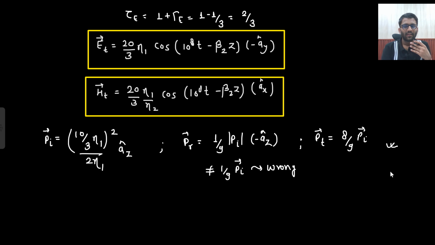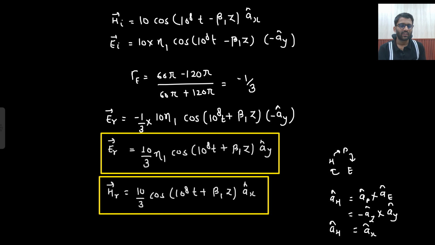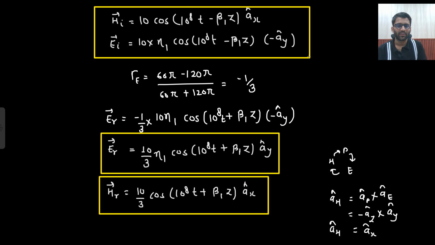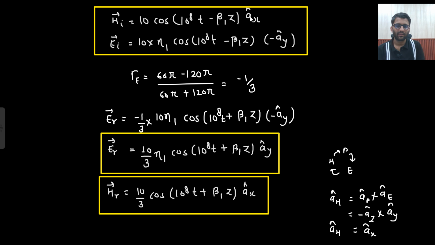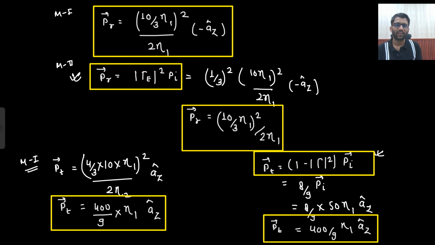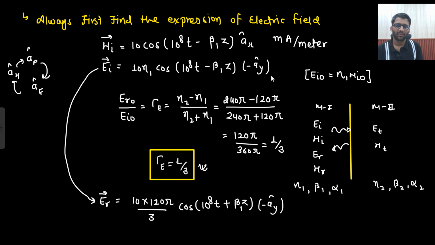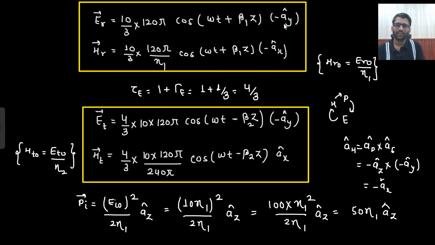Okay. So again, what is the important conclusion? The important conclusion is, if your electric field is changing its direction, then your magnetic field is not changing its direction. So these are the points which I need to highlight. Ax cap, minus Ay plus Ay. And here what happened? Ax minus Ay. Minus Ay minus Ax. So here electric field did not change.